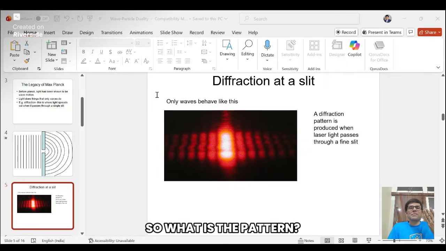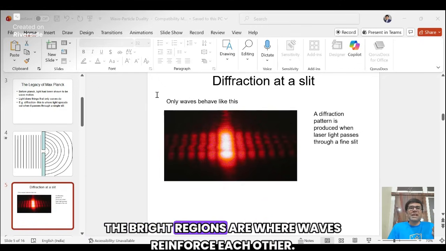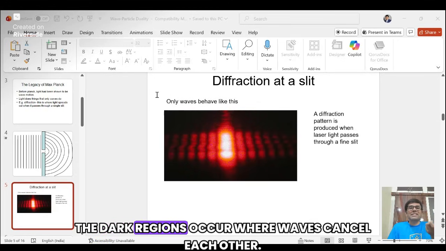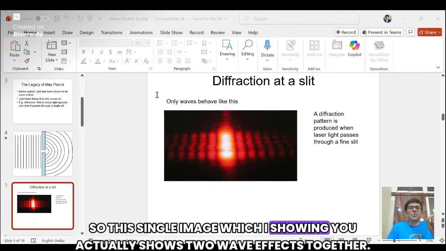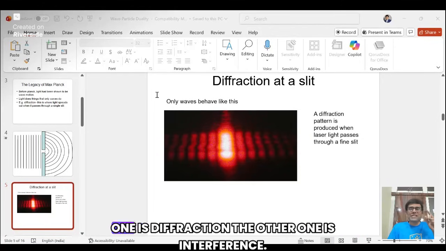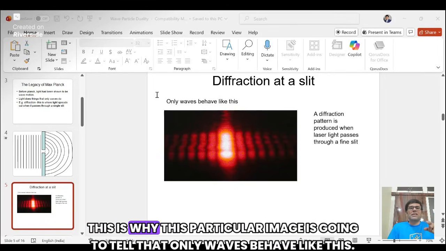So what is the pattern? The bright regions occur where waves reinforce each other. The dark regions occur where waves cancel each other. This process is called interference. So this single image which I am showing you actually shows two wave effects together. One is diffraction, the other one is interference. This is why this particular image tells us that only waves behave like this.